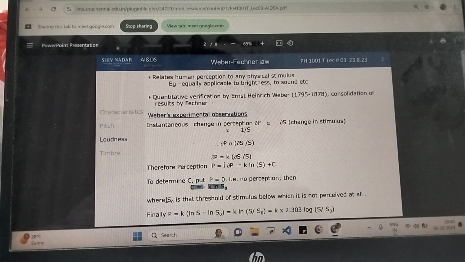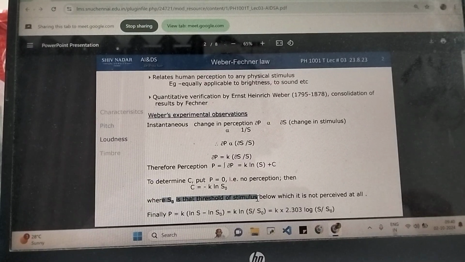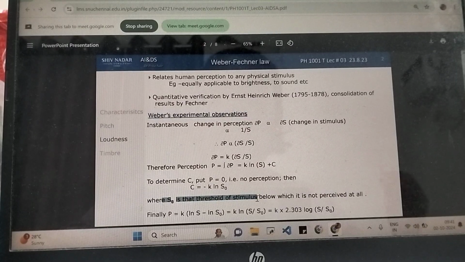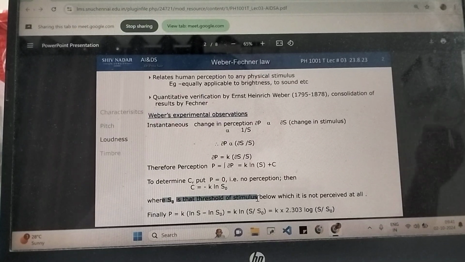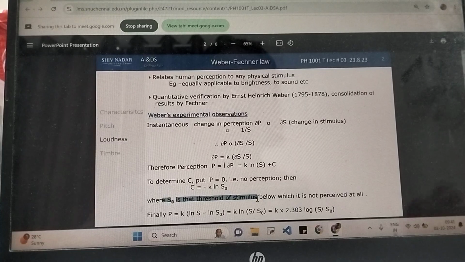Now what is S naught? S naught is the threshold of stimulus, meaning the minimum level of that stimulus at which you can perceive. Again, like the minimum loudness of sound, or the minimum intensity at which a sound is audible to you, or the minimum brightness at which you are able to clearly see an object, that is the minimum level of whatever stimulus it is that is required for you to be able to perceive.